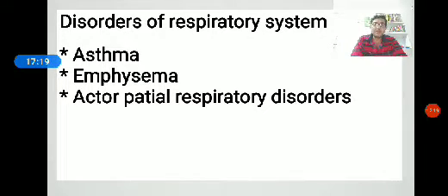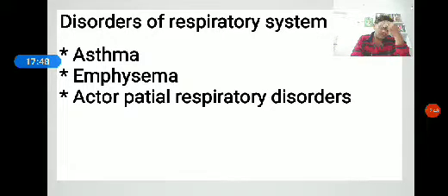Third, occupational respiratory disorder. How does the occupational respiratory disorder take place? First, in certain industries like grinding, polishing, and stone breaking, continuously, we are going to see this occupational respiratory disorder.